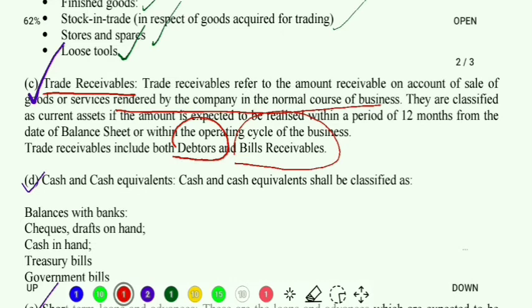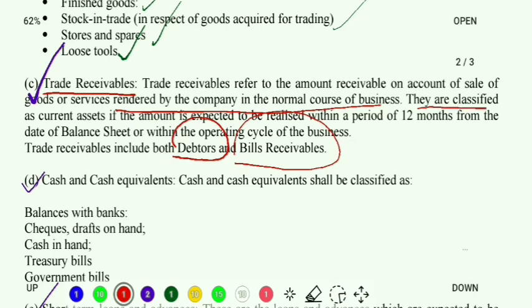What does that mean? That means in case a company has sold any kind of goods or any kind of services, then definitely the company is going to charge something, the company is going to receive some amount. So that amount which the company is going to receive, because it has sold some goods or services, is called trade receivables. Clear?